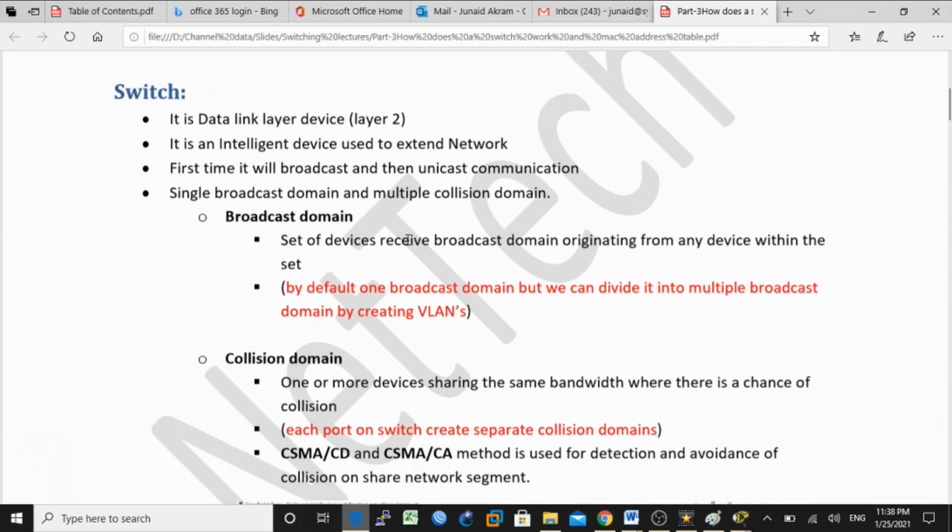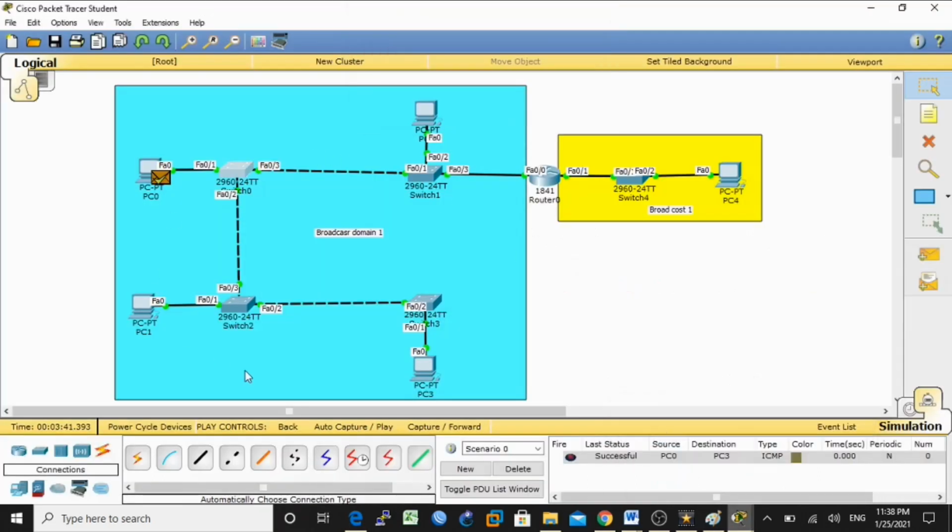A broadcast domain is a set of devices that receive a broadcast originating from any device within the set. We have already seen that these are the set of devices. Multiple devices here receive a broadcast from this device, because this device initiated the communication. This broadcast frame is received by all the PCs and all the switches in the local area network.